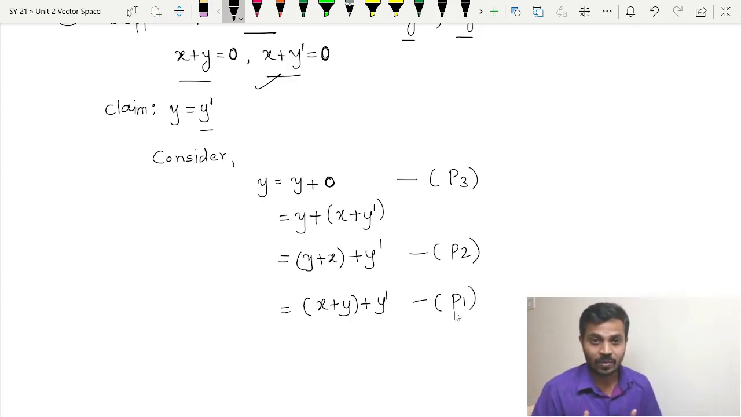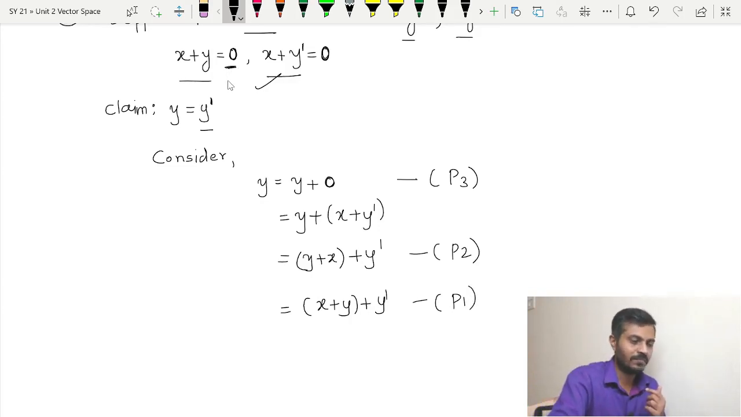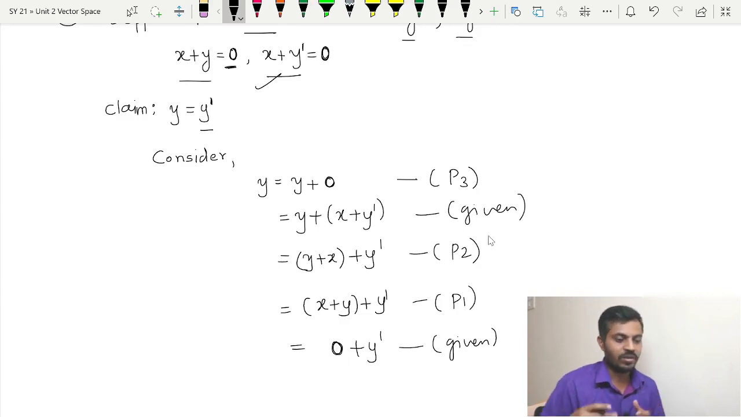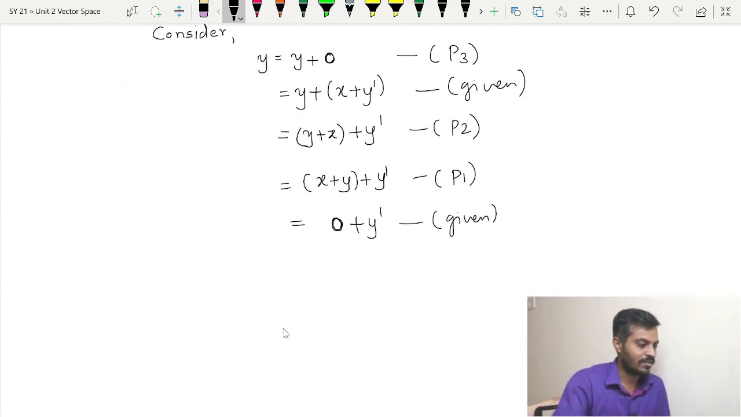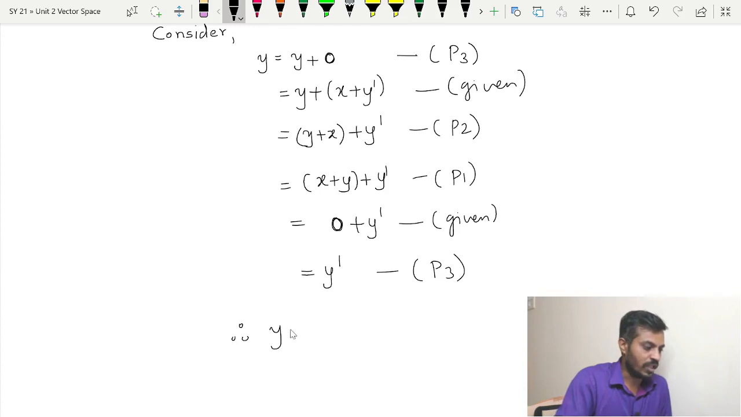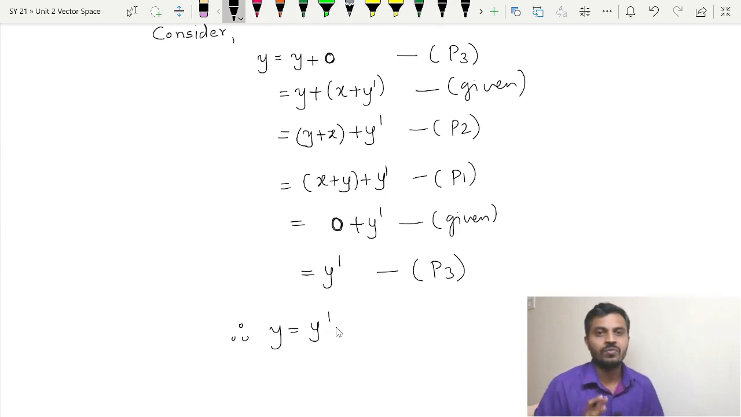But what is x plus y? That is the 0 vector. From here you can see, so this is equal to 0 plus y dash, this is simply given. But what is 0 plus y dash? Again P3, that is nothing but y dash, which is P3. And that is what we wanted to prove, therefore y is equal to y dash.